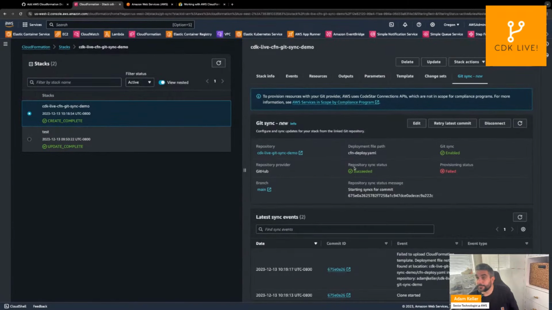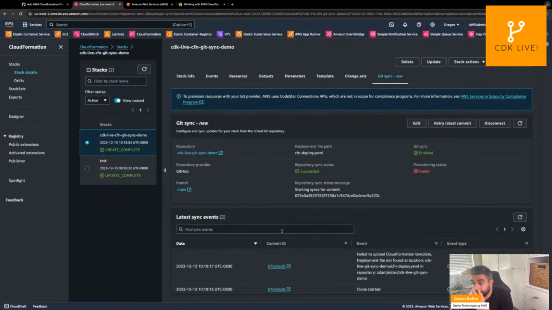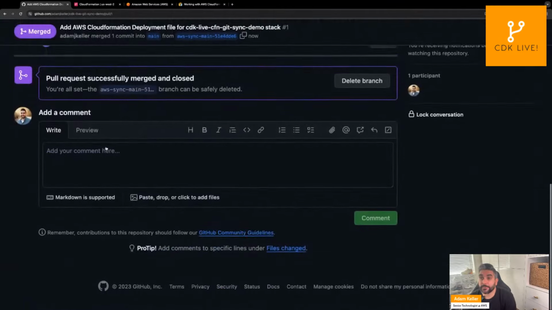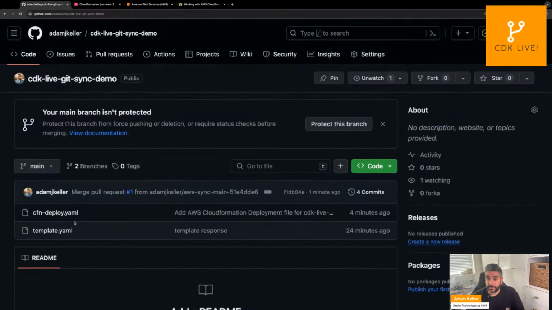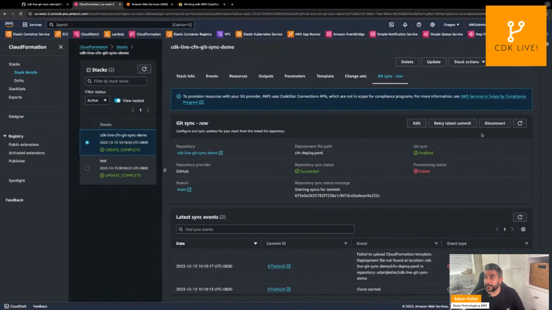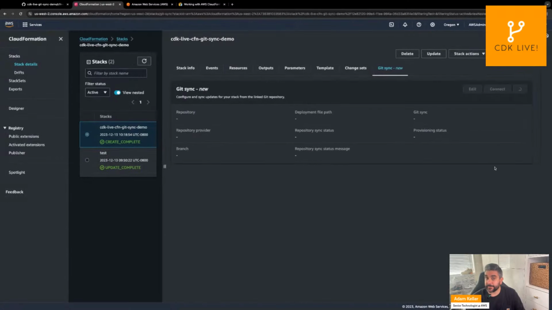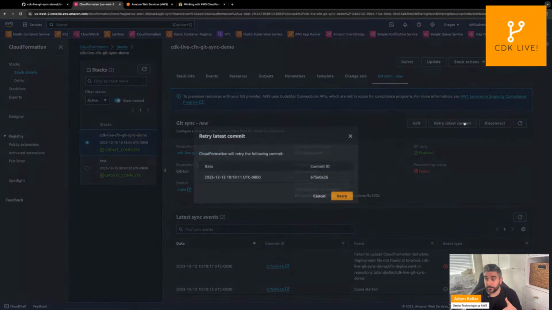And of course, things happen during demos. So we have our CDK Live Git Sync demo. Let's make sure I merged it properly. I did. And so we go to our code here, and we have our parameters. Let's make sure. Did it not catch the commit? The best is when things go wrong when you do this live.